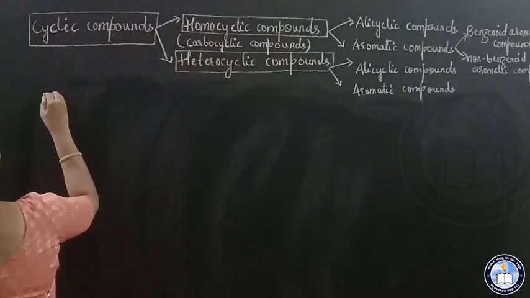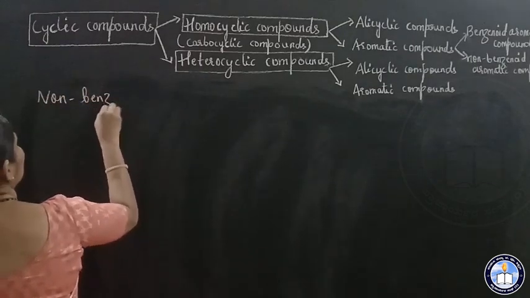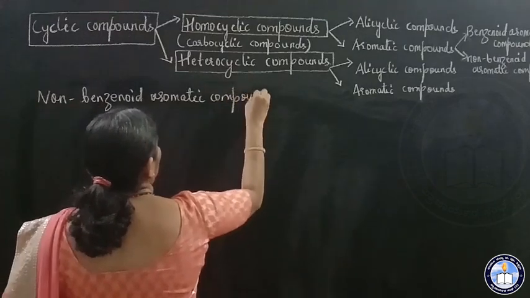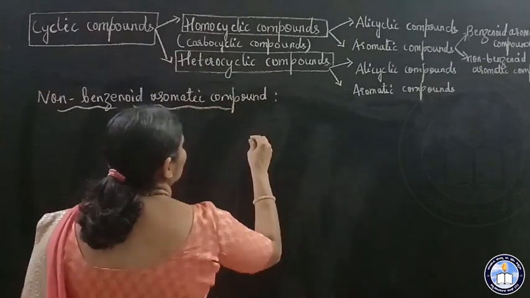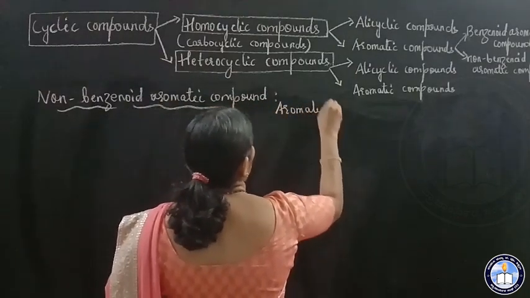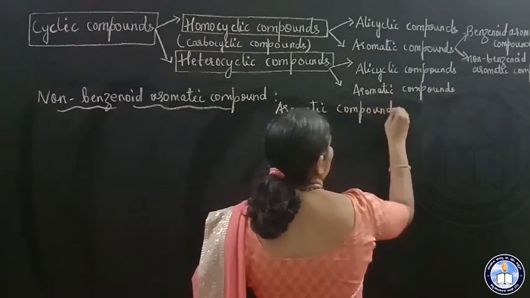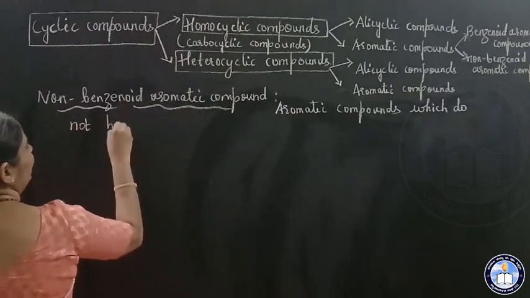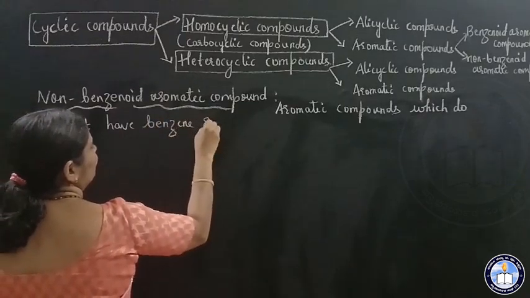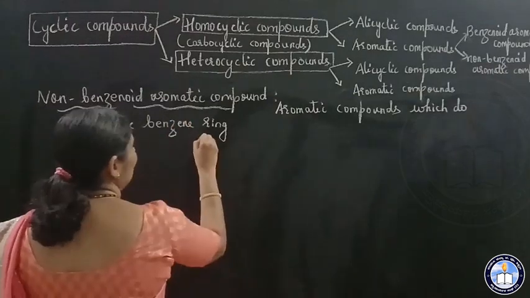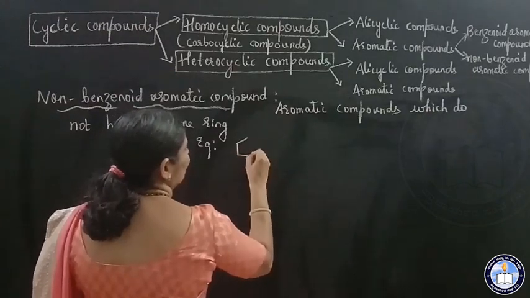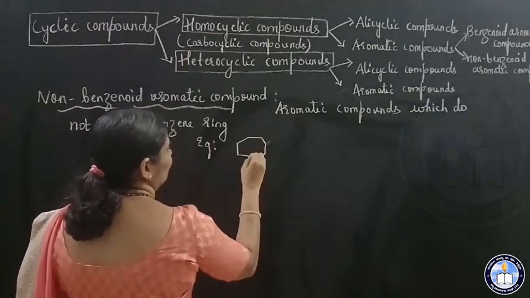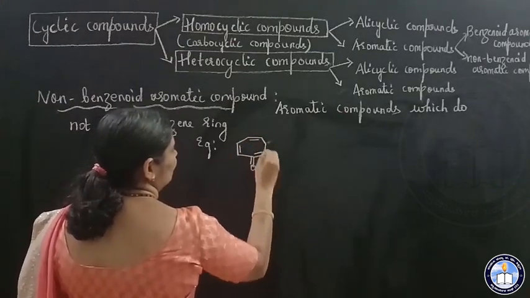So non-benzenoid aromatic compounds are aromatic compounds which do not have a benzene ring. For example, tropone.